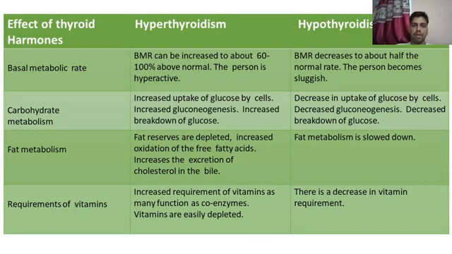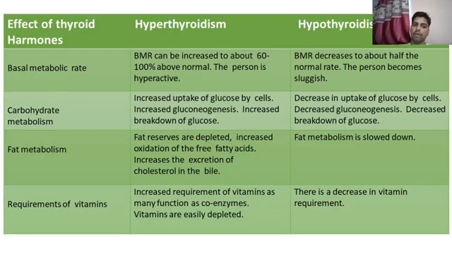When hyperthyroidism occurs, the intake of glucose and the gluconeogenesis rate are enhanced, while in case of hypothyroidism, the intake of glucose as well as gluconeogenesis and glucose breakdown also decrease. Similarly, in case of fat metabolism, hyperthyroidism enhances beta oxidation, while in case of hypothyroidism, fat metabolism also decreases.